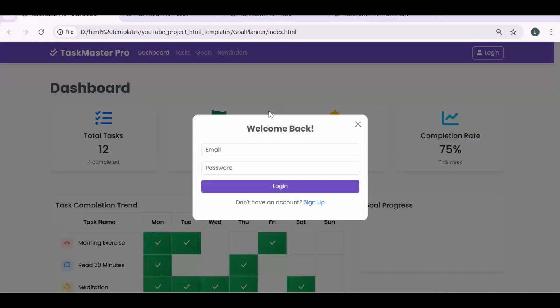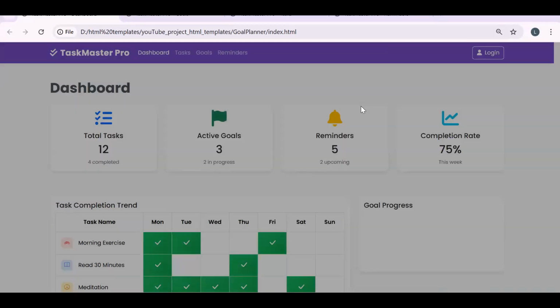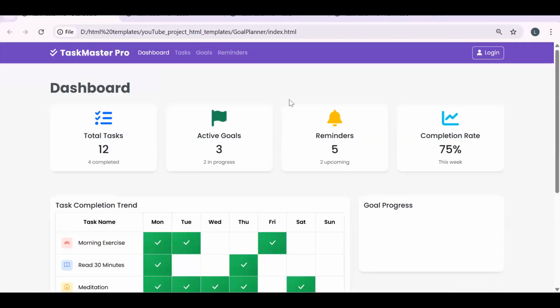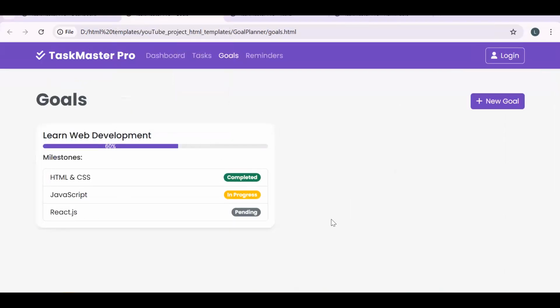Then on click of login, we will get a simple sign up and login form. Again, I have not created the UI by myself. I have taken the help of AI tools to generate all these UIs. In a previous episode, I have already explained how we can generate this. Fine. Then this is our goal page.